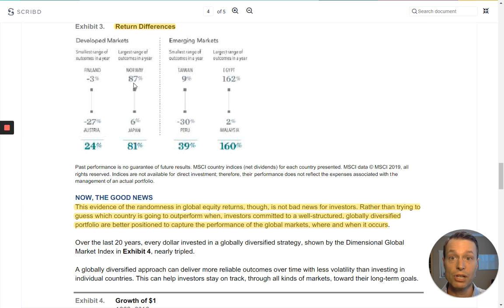And in any one given year, there could be a big difference between the best and the worst. For example, Norway produced as high a return as 87% and Japan as low as 6%. So that's an 81% difference between the two.